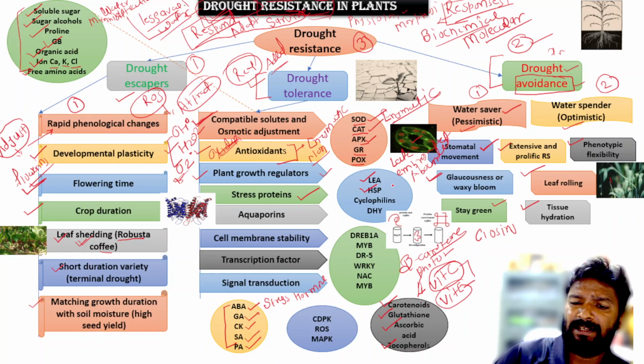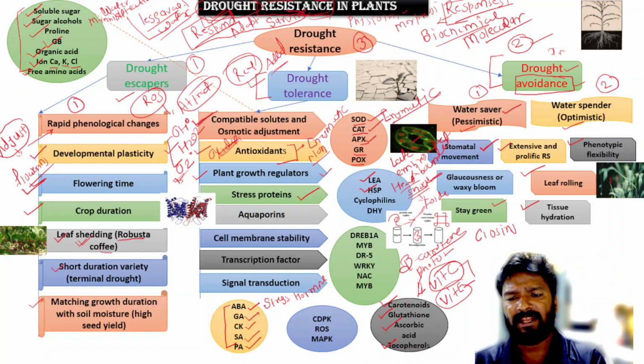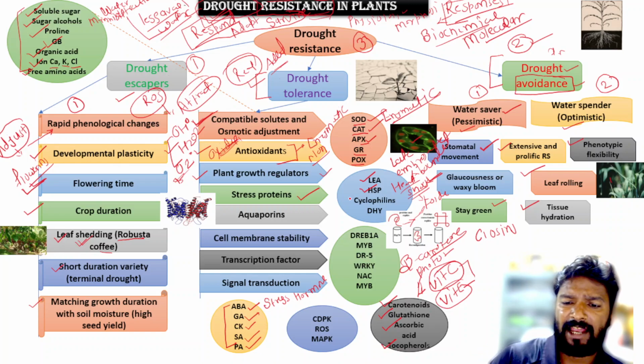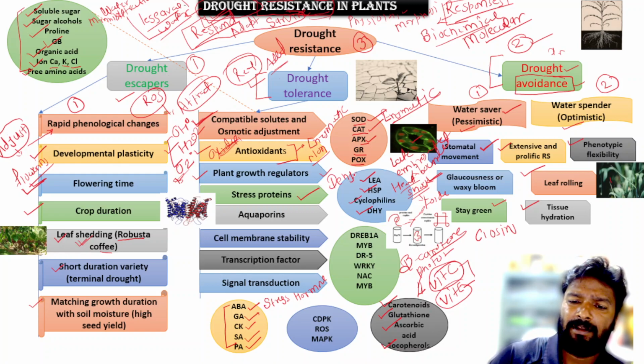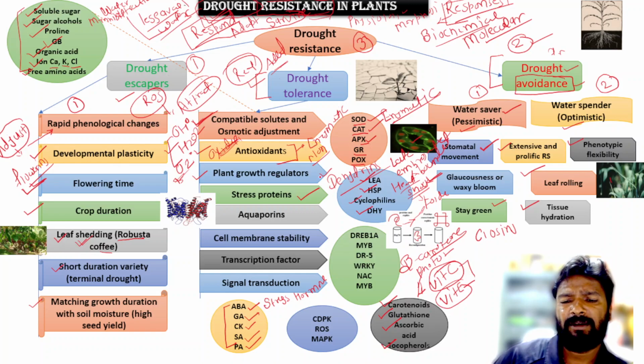Then HSP, heat shock protein, which works as a chaperone, meaning it works in the folding and unfolding of enzymes and proteins. Then cyclophilins and dehydrins. The name tells you these are the stress proteins, meaning they provide stress tolerance.